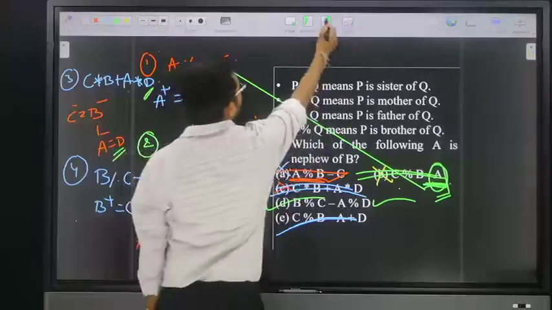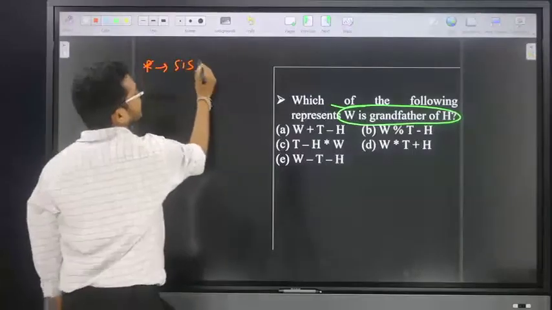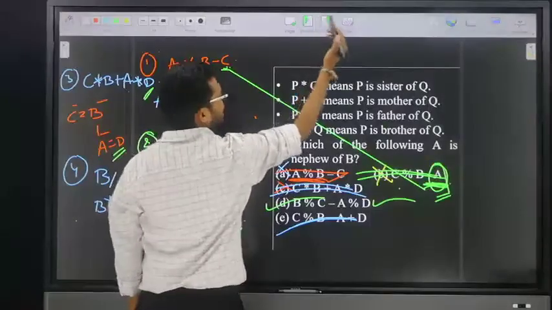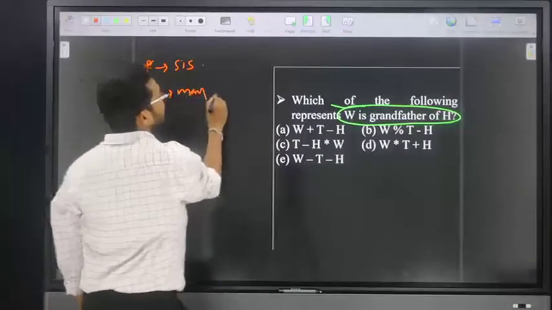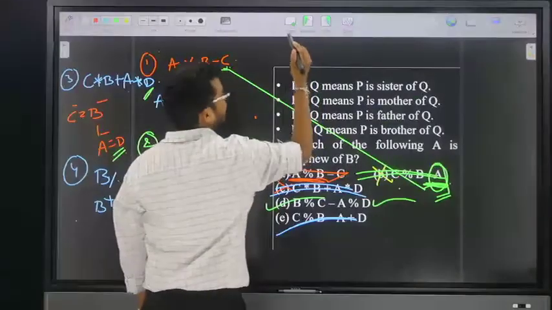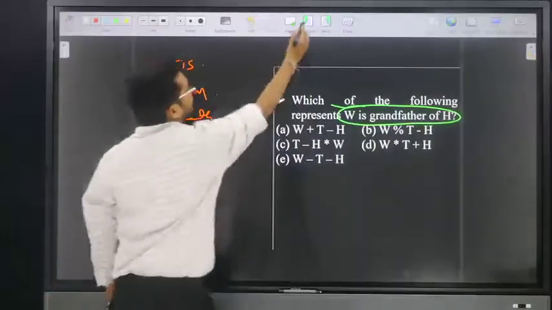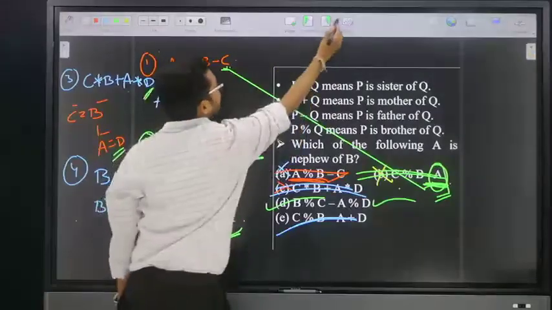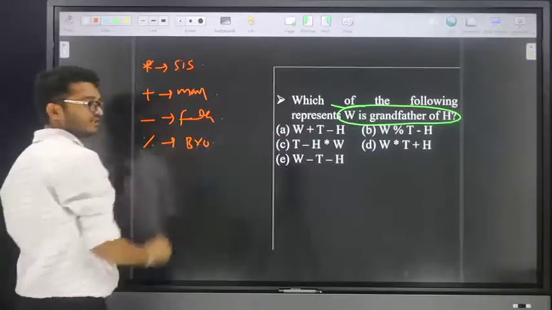Star means sister. Plus means mother. Minus means father. Next, percentage means brother.